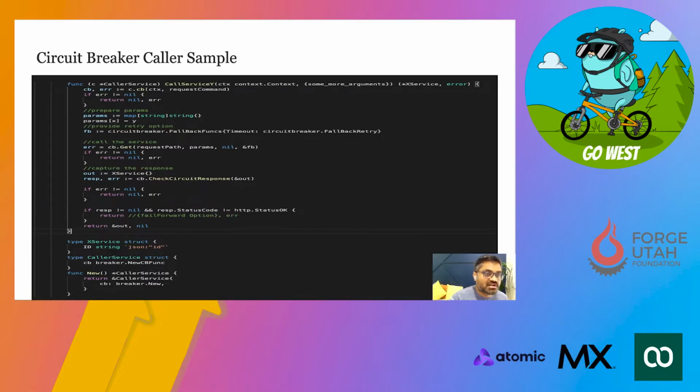Sometimes you do not want to retry because the service cannot handle those kinds of scenarios. So those were optional use cases, which as an implementer of the caller service circuit breaker, you can choose, or you can ignore those.